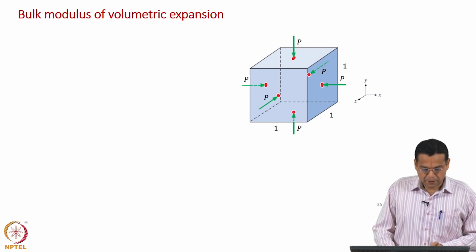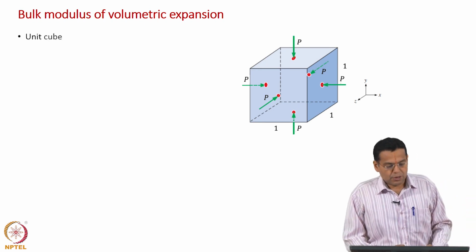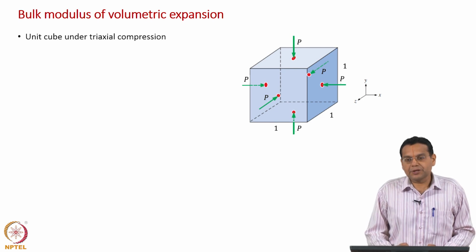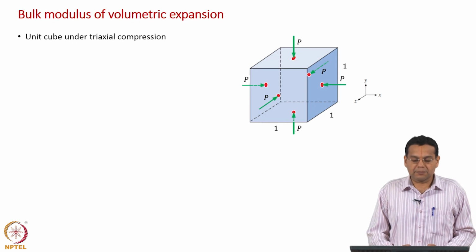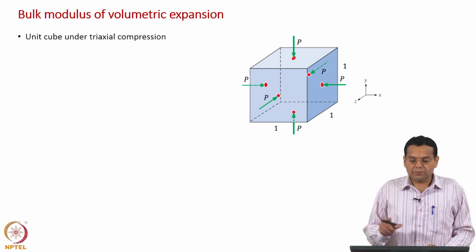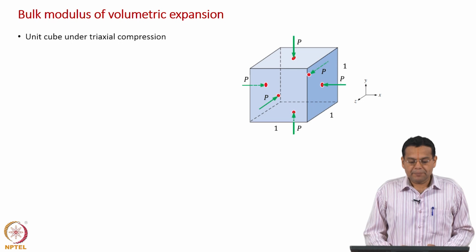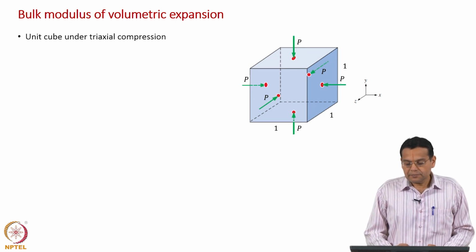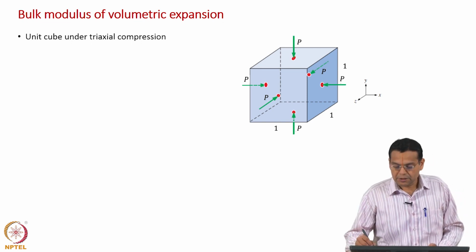How do we derive that? We consider a unit cube, that is, a cube of unit side, under triaxial compression. What is triaxial compression? The cube is subjected to compressive normal stresses, all of them of equal magnitude. And that is what is shown here.